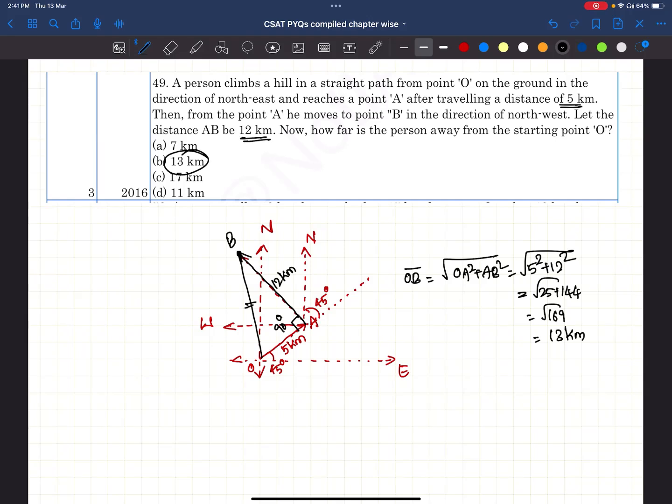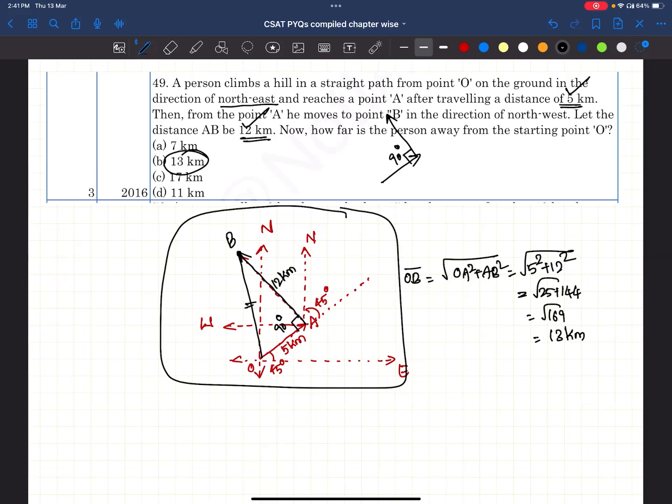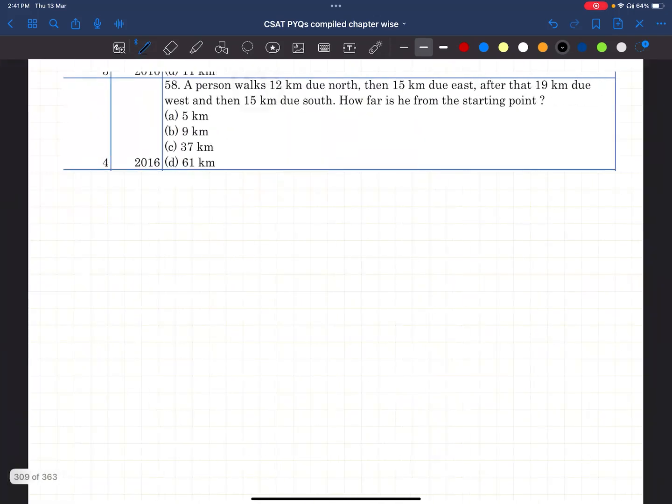Simply, without doing all these, you can directly take it from the question itself. Because, see, it is already moving northeast, and next, northwest. That means 90 degrees here only. So, take the Pythagoras theorem and solve it directly. No need of doing all this in the examination. Right? Let's do the next question.